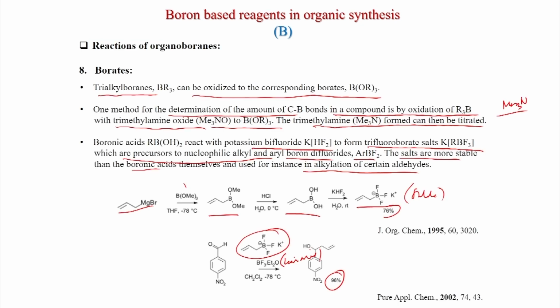So, today we have discussed first boron synthesis, and the first is hydroboration, the boron addition to double bonds. Followed by that, we discussed Grignard addition, because Grignard reagents can add to the boron, and now you can generate the boron compound.